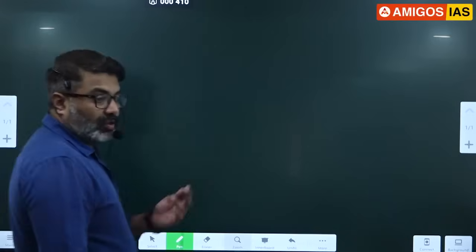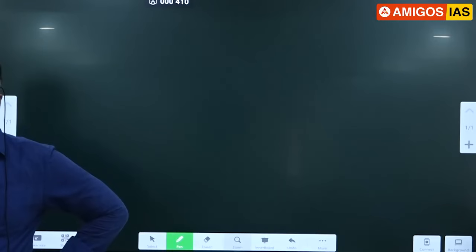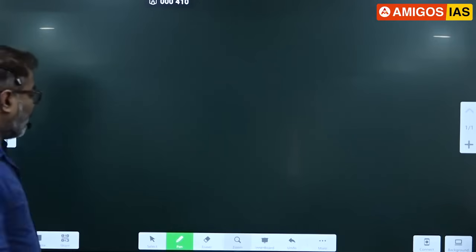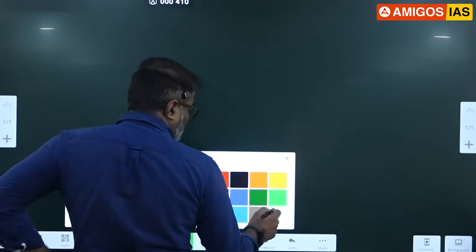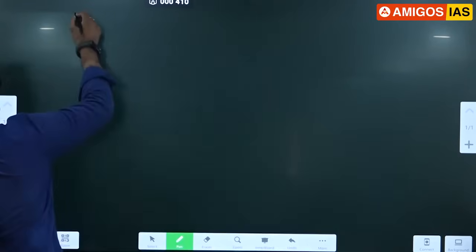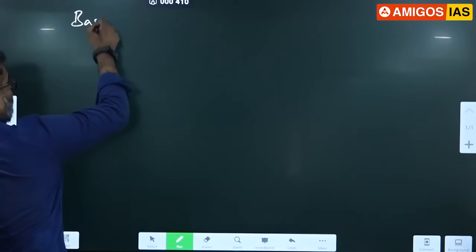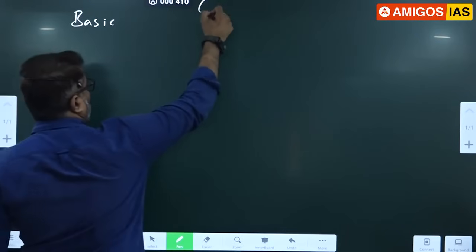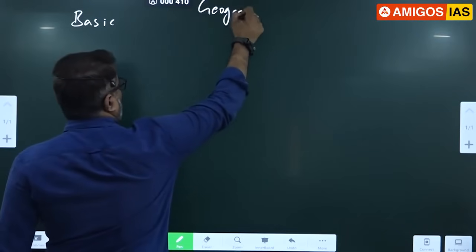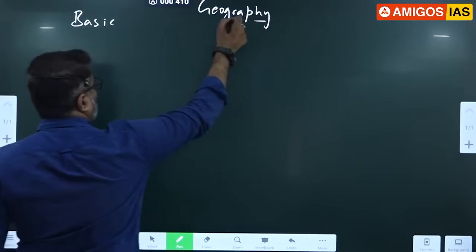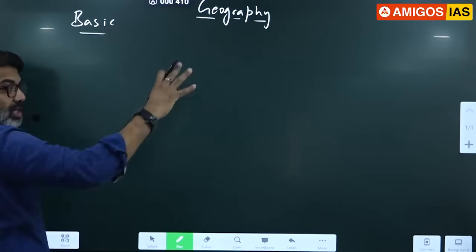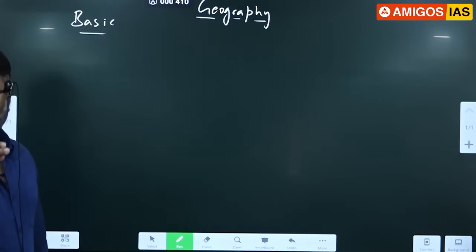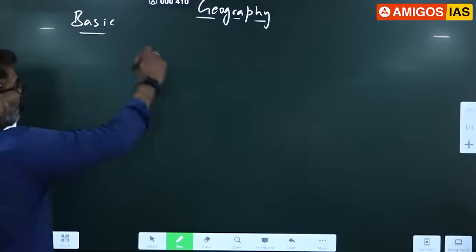Check your notes. Any doubt from world geography? So we'll continue with the new topic today. Till now we have covered the basics in geography. Check the topics till now. All the basic topics like earth rotation, revolution, latitude, longitude, time zones, seasons. Okay, those topics we have covered.